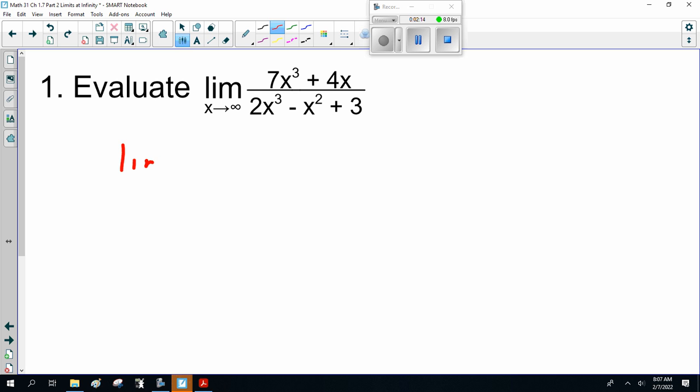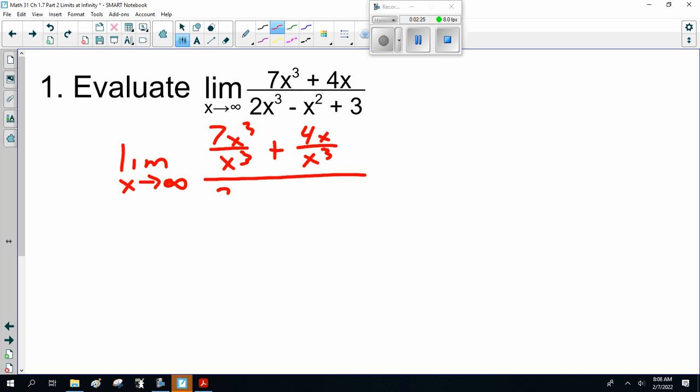So this is the limit as x goes to infinity of 7x cubed divided by x cubed plus 4x divided by x cubed. Now notice, I'm not changing this. I'm just dividing everything by x cubed, which is fine. Now, why do I do that?